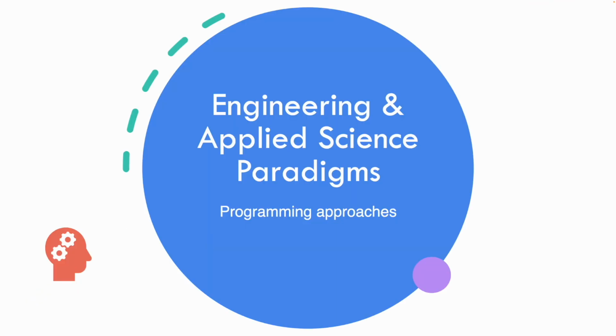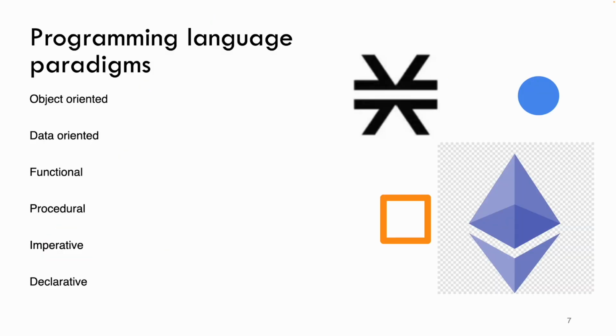Clarity, as you know, is built on a Lisp-like language, or is a Lisp-like language. So the important piece here, why do we concern ourselves with this? Because engineering applied science has many paradigms, and these paradigms are tools in our tool chest to build great things. So for example, in terms of programming languages, we have object-oriented paradigm, data-oriented paradigm, functional, procedural, imperative, declarative.